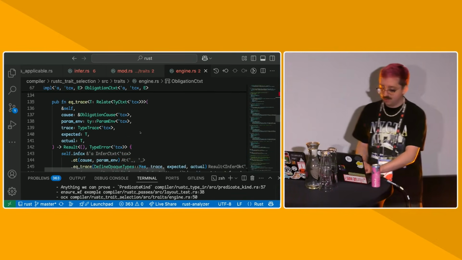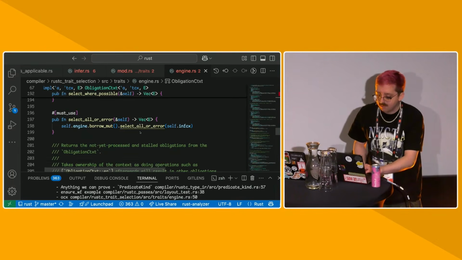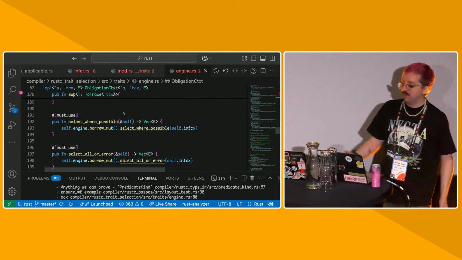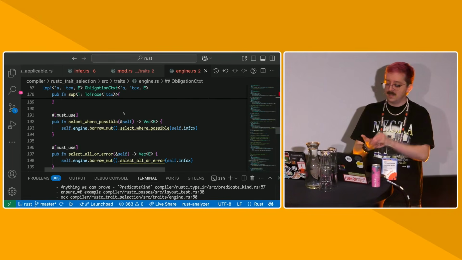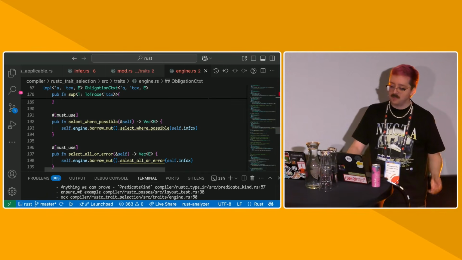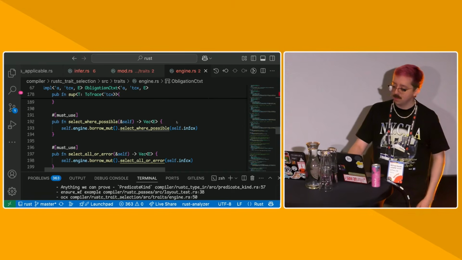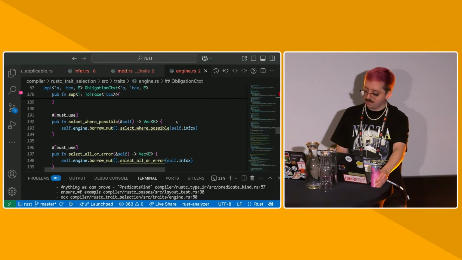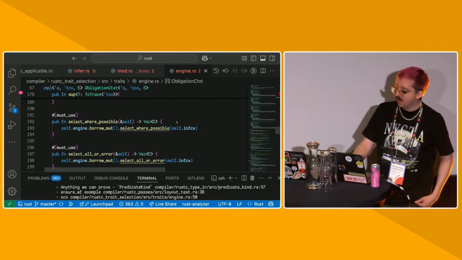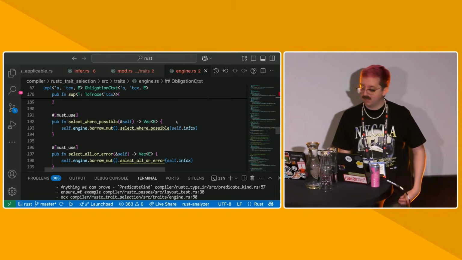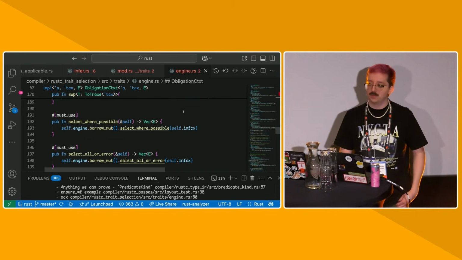If we process obligations, let me see if I can find the select. So select_where_possible basically tries to compute all the obligations that are in process, and if we know for certain that one obligation fails, we will return it in this vector of E. Obligations are also abstract over the kind of error message we want to return, because we might not actually want to compute all the deep error messages for why something failed, because even computing error messages is expensive. And then any leftover obligations at the end of processing, we will also turn into ambiguity errors.